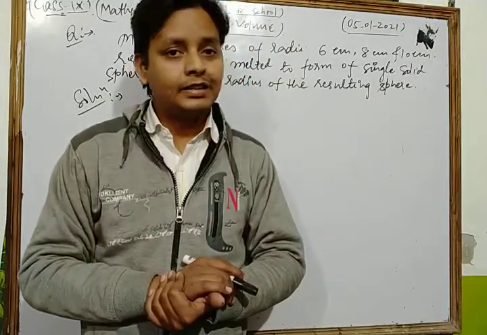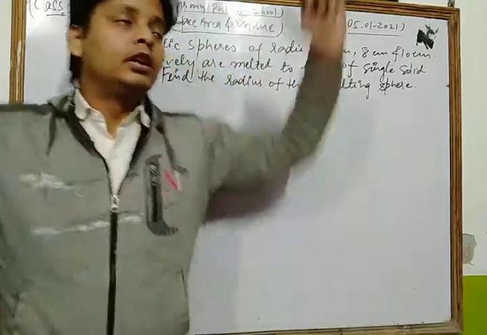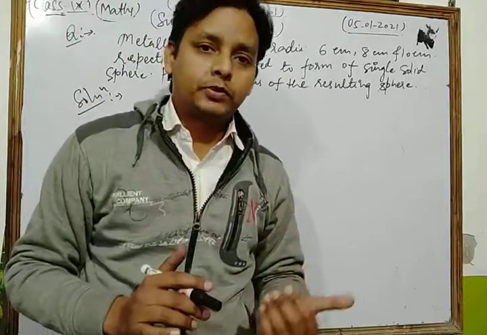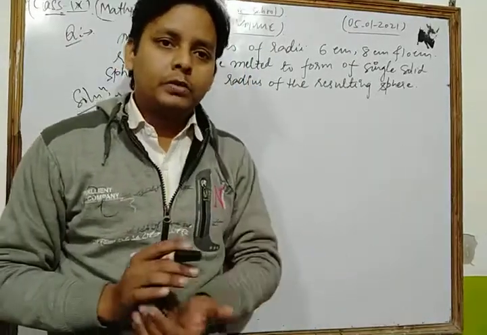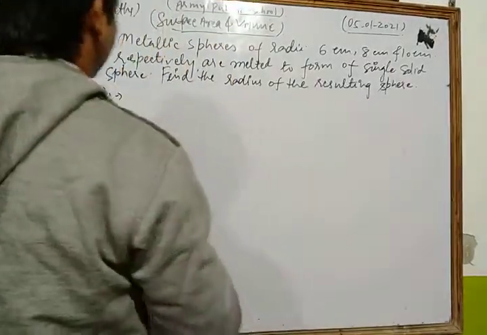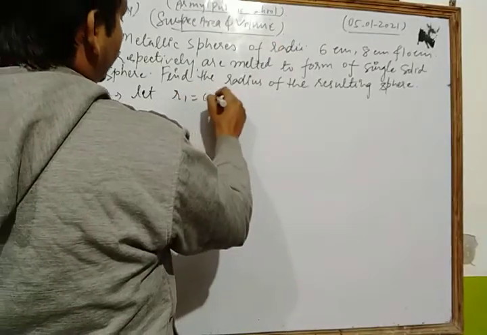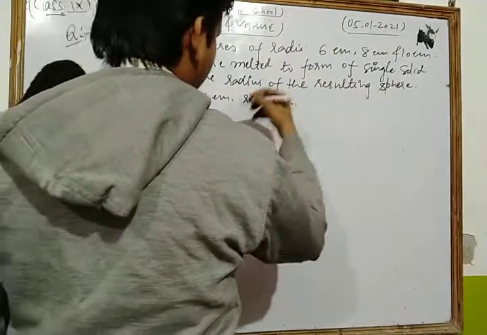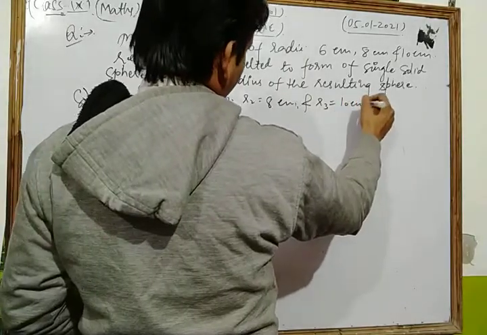So dear friend, in that type of question, we already discussed the concept behind that question. When some solids are melted and recast into another shape of solid or the same shape of solid, then in that condition their volume will always be the same. So here we apply the same concept. Let's see. First of all, let r1 be the radius of the first sphere, r2 be the radius of the second sphere as 8 centimeter, and we take r3 be the radius of the third sphere, which is 10 centimeter.